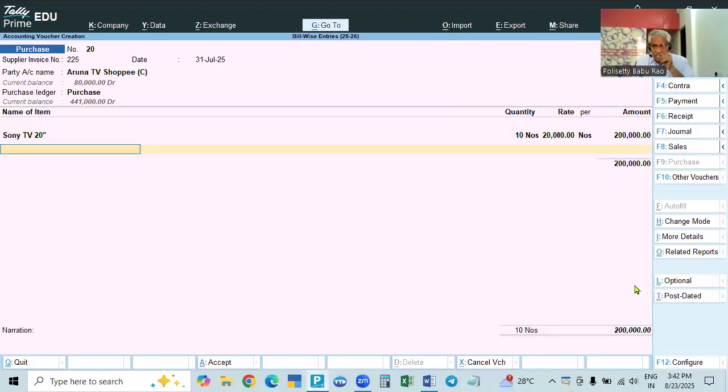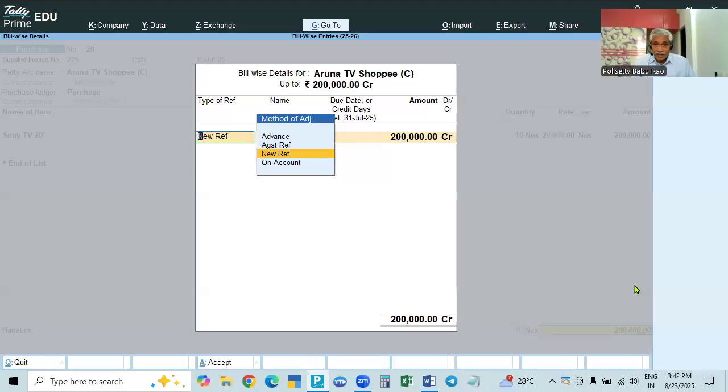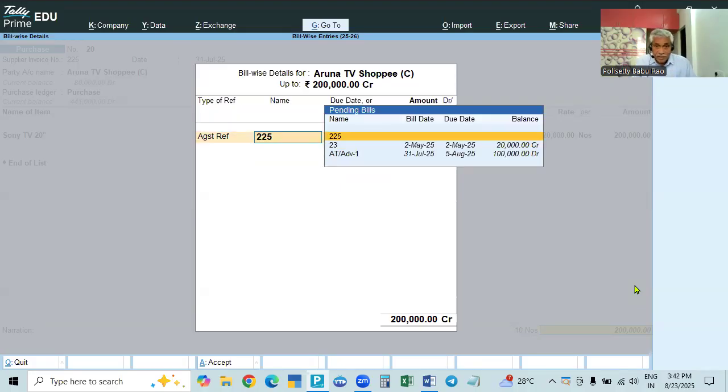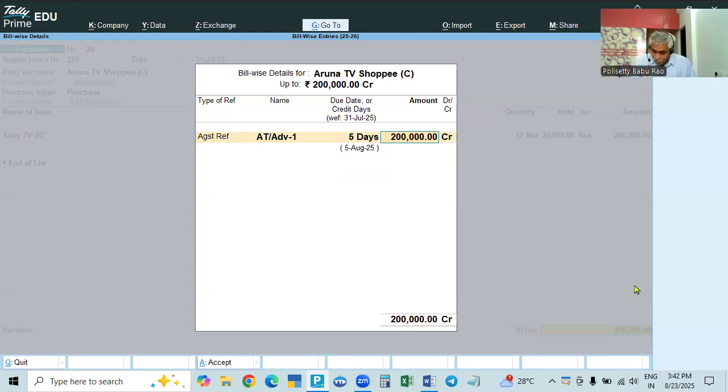And here, this is the new bill. It is a new reference. But in that, we have to adjust the advance. So it is showing as new reference, but you have to take it as adjust against the reference, because the advance is to be adjusted. See here, this is the old bill balance, and here this is the advance of 1 lakh. So the total bill amount will be shown. We have to enter the advance 1 lakh, and the balance will be the new reference. New reference means the invoice number is 225. Purchase supplier invoice number 225, and 5 days we asked. So 1 lakh is the amount.